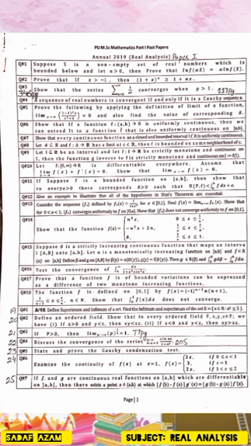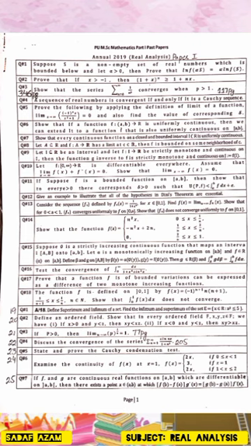Question number 21. If p greater than 0, then limit n approaches infinity of p to the power 1 over n is equal to 1. Question number 22. Discuss the convergence of the series summation n equals 1 to infinity of sin nx over 1 plus n squared.